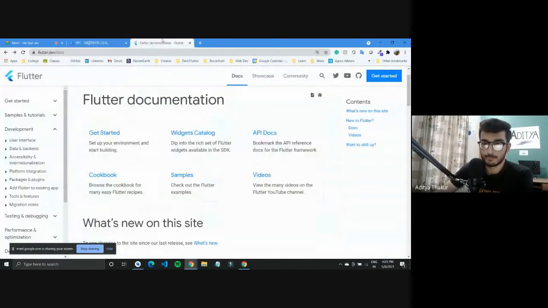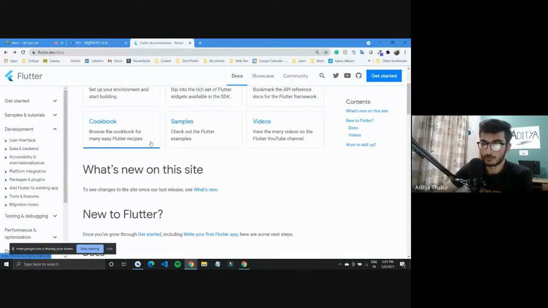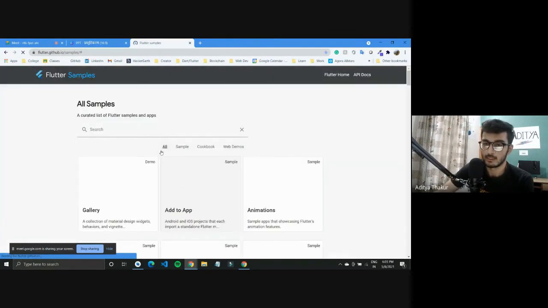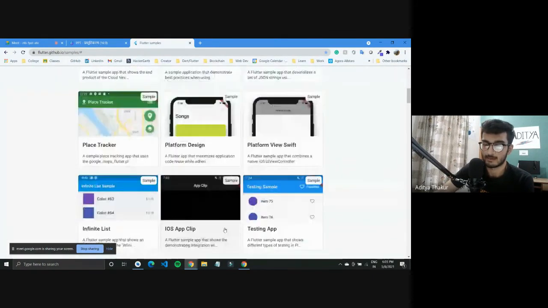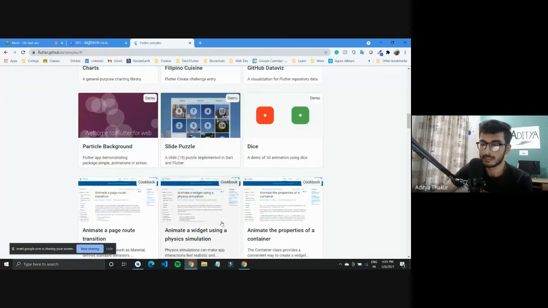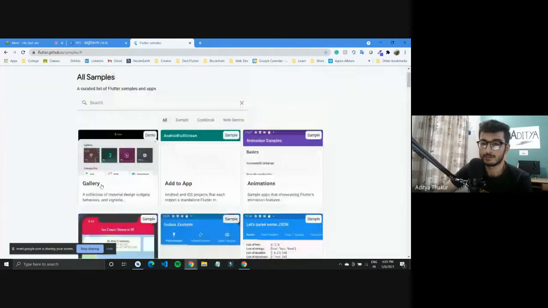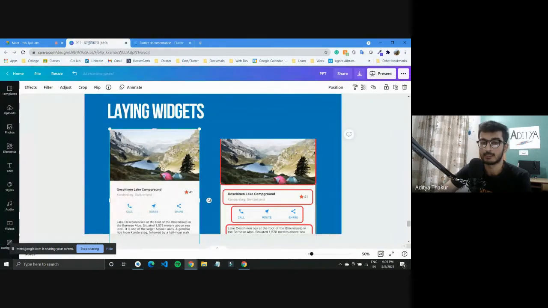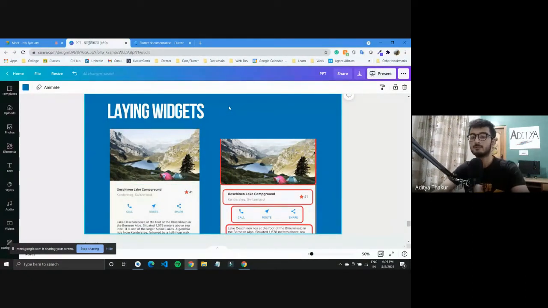Now before we go into laying out widgets, there are some sample applications that you can check out. Flutter samples, there are all these different applications. So chances are, when you take up Flutter, you want to create some applications of your own. Let us say this is the UI design provided to you, and you want to create an application where you have an image on top, then some text here, then some buttons. So how is this laying of widgets done?